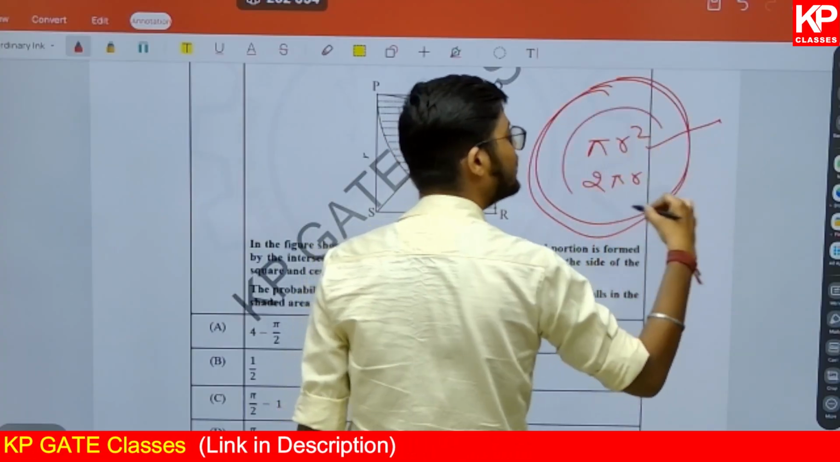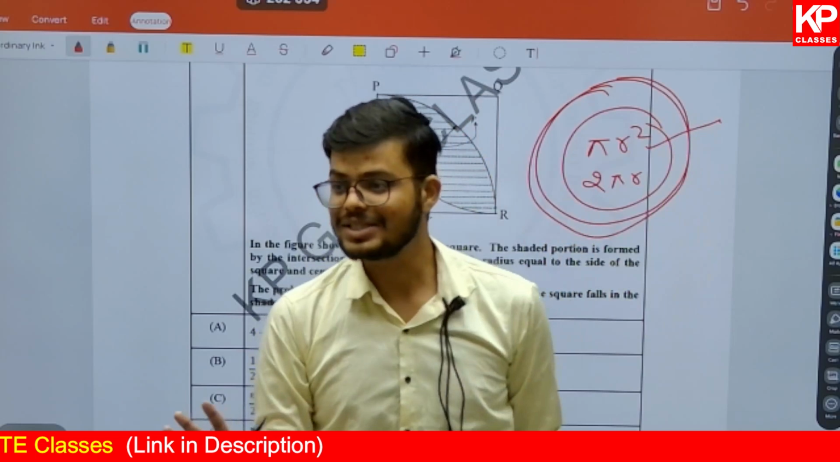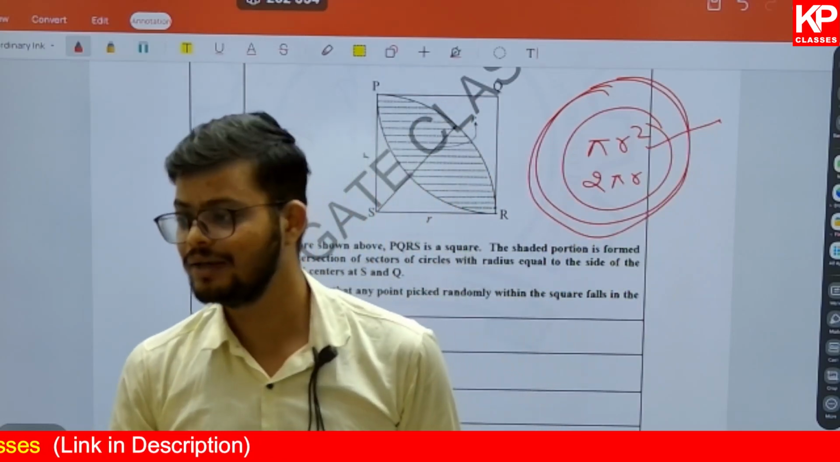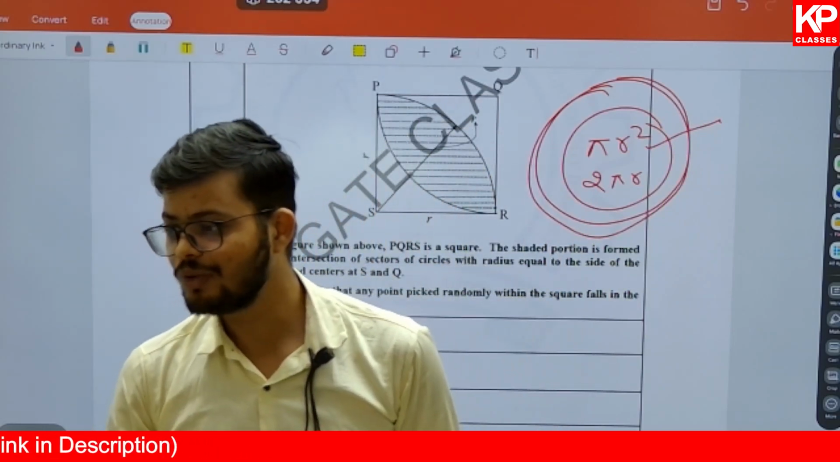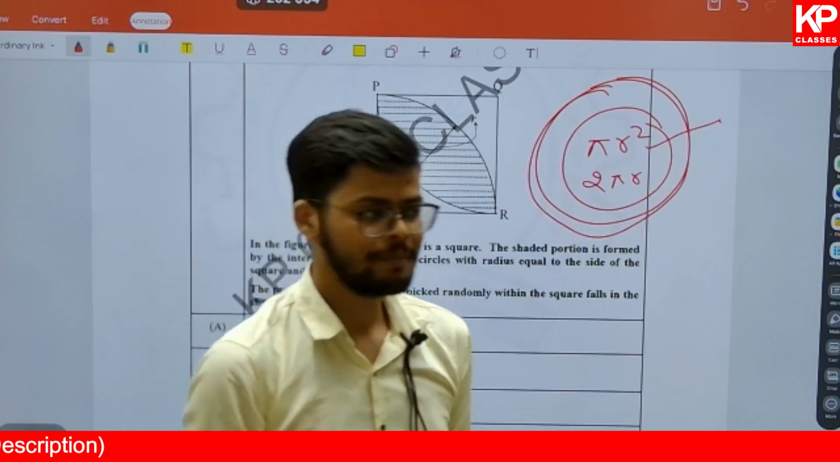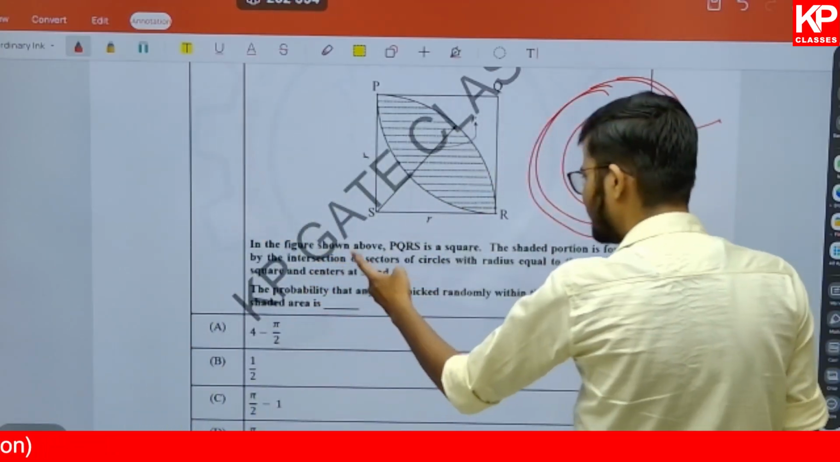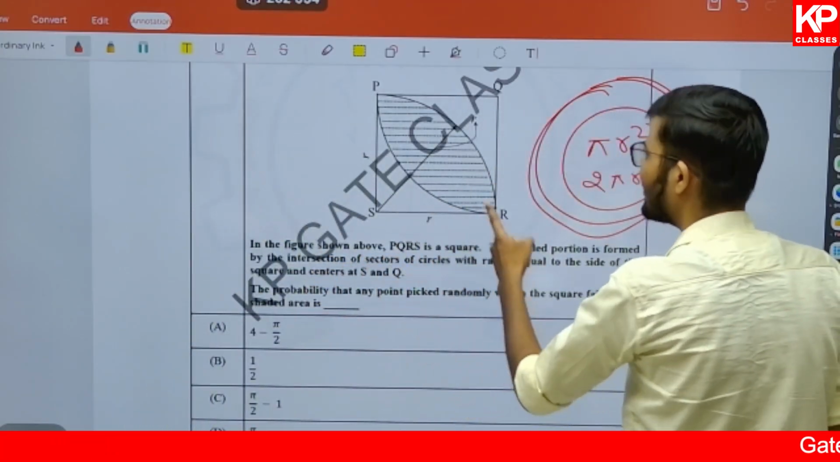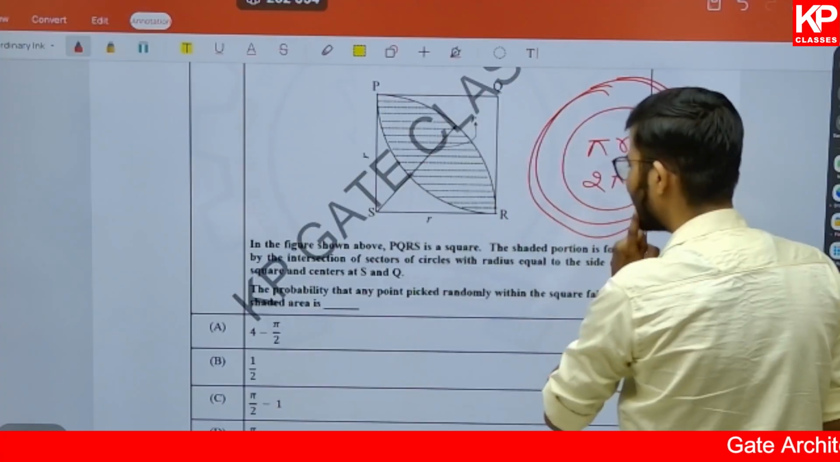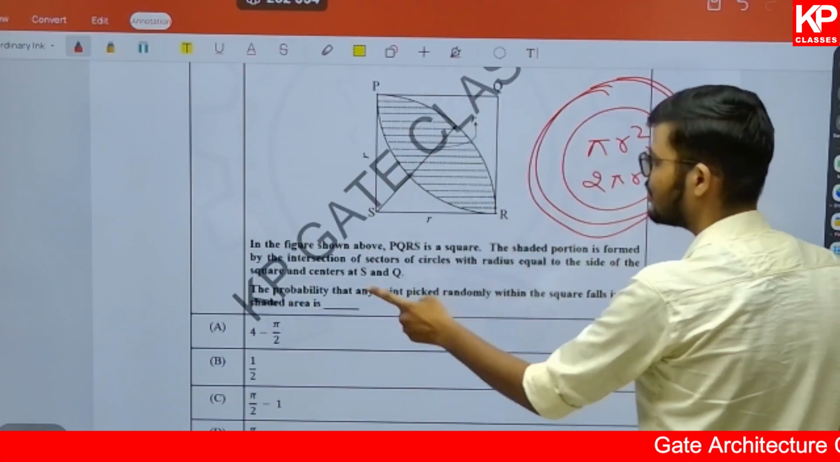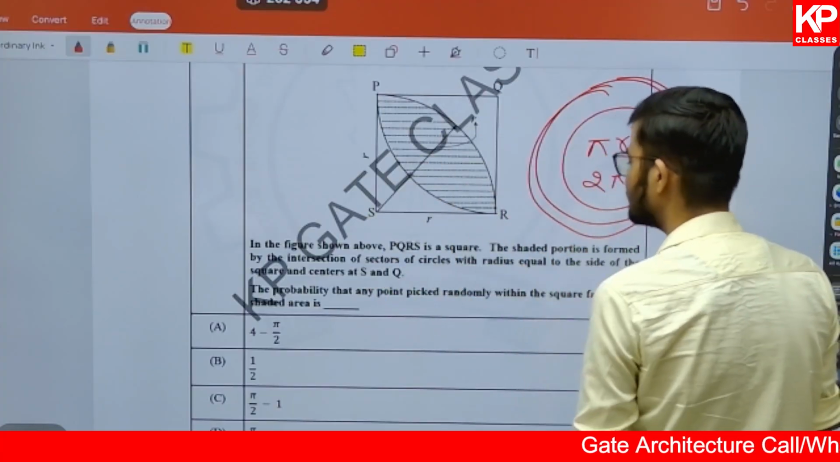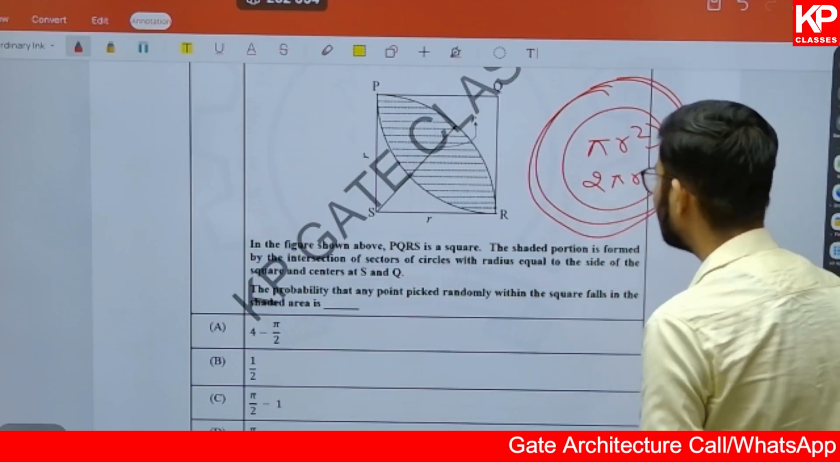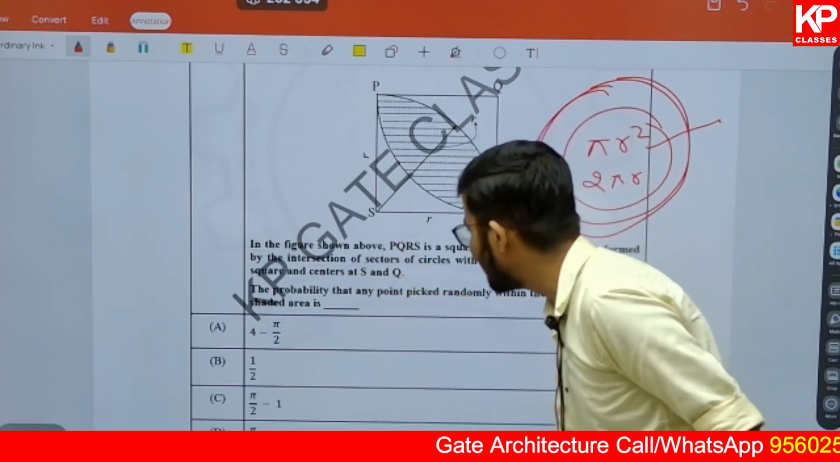If you know only these two concepts, I am not going to discuss any other thing than that, and we'll be solving this question only on pi r square and 2 pi r. Here it says, in the figure shown above, PQRS is a square, and the shaded portion is formed by intersection of sectors of a circle with radius that is equal to the side of the square and centers at S and Q.